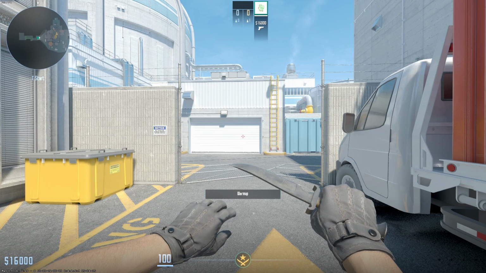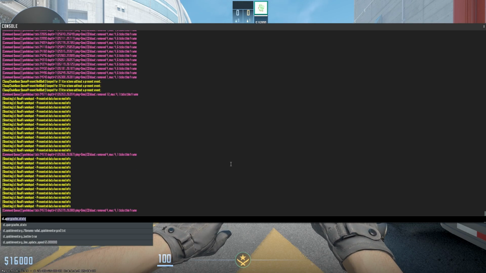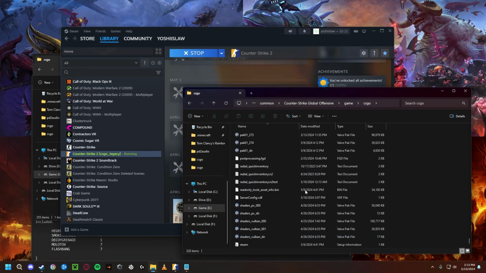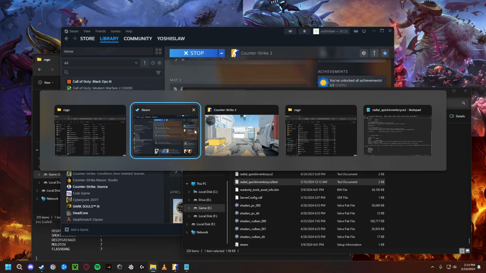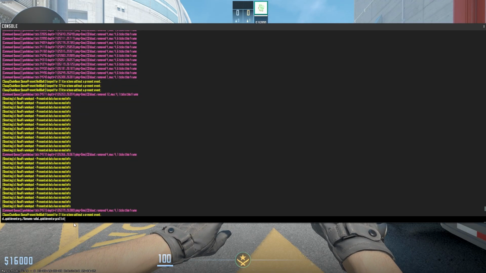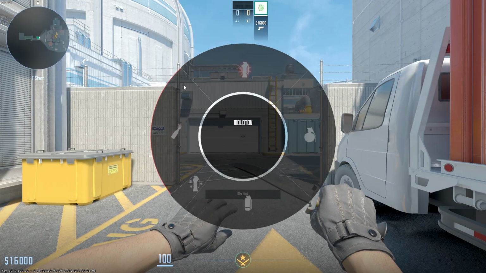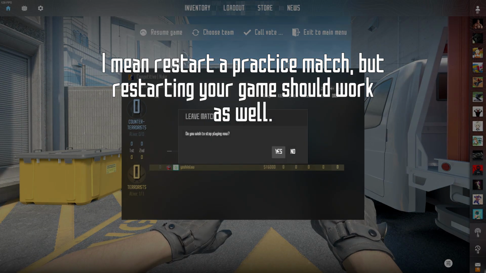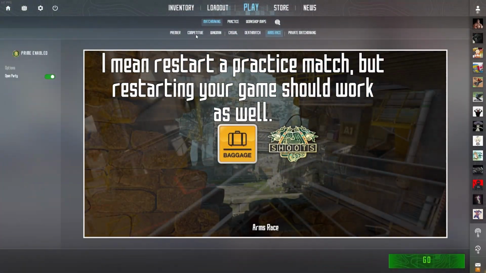Now that you're in game, do cl_quick_inventory_filename. And I've created a test one right here. And once I type this in, you will see that, oh, right. Sometimes you do have to restart your game for the radial weapon wheel to update.